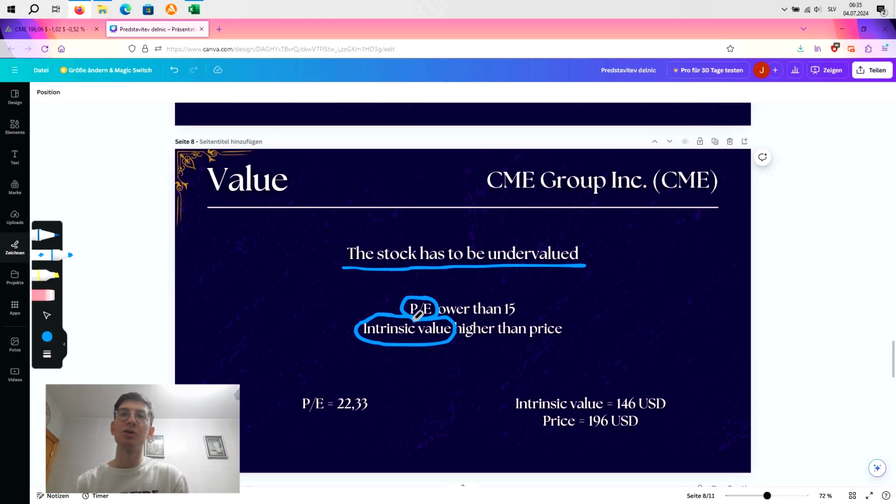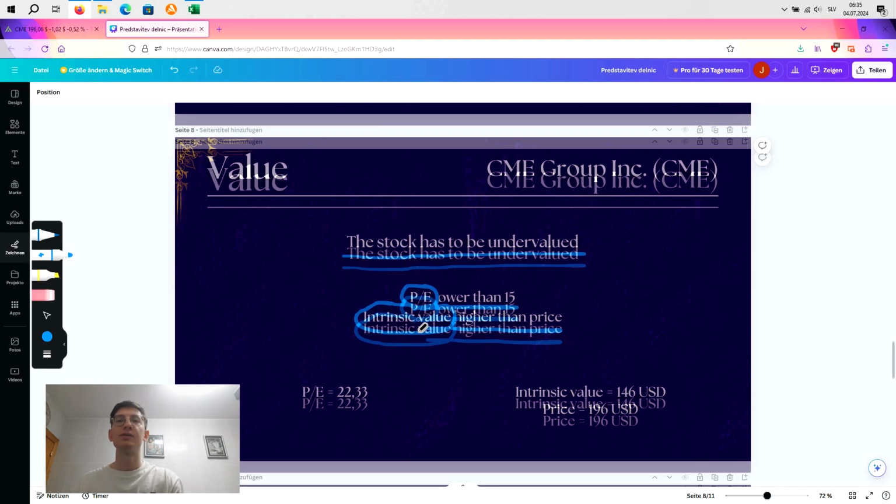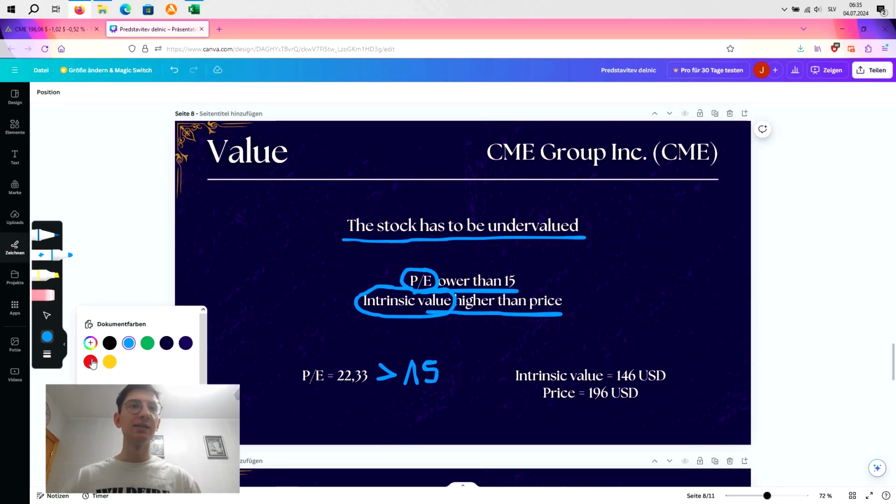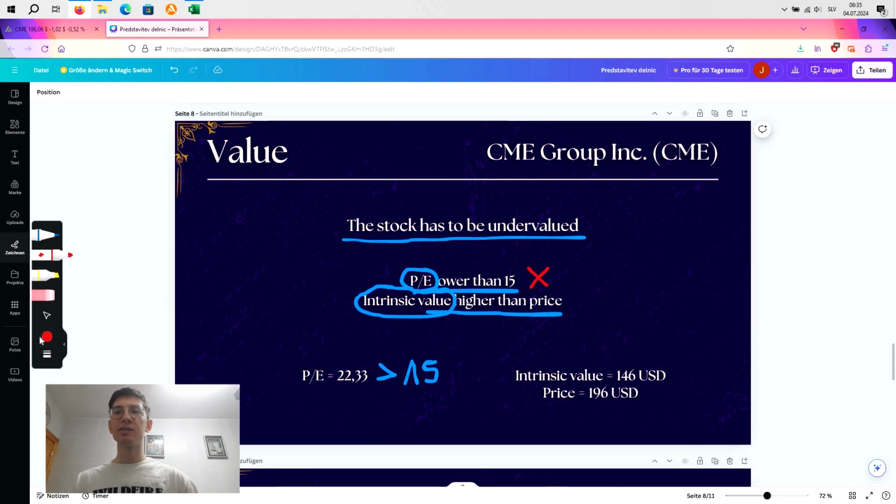Now, P/E ratio, as a complete beginner, bro, you don't have to understand that, but you have to know that P/E ratio should be lower than 15 and intrinsic value should be higher than the current stock price, okay? Now, as you can see here, bro, the current P/E ratio from CME is 22, which is slightly higher than 15. So in terms of the P/E ratio, bro, the CME is a bit overvalued, okay? And now we come to the intrinsic value, and here I want to have your full attention because this is extremely important, okay?